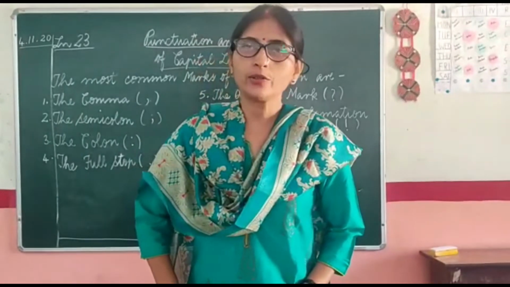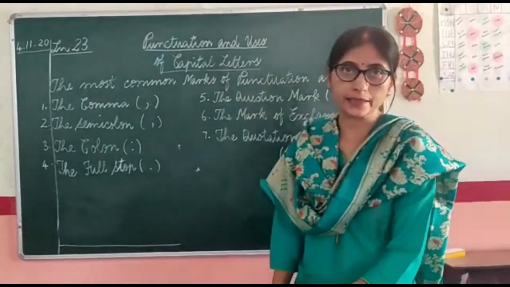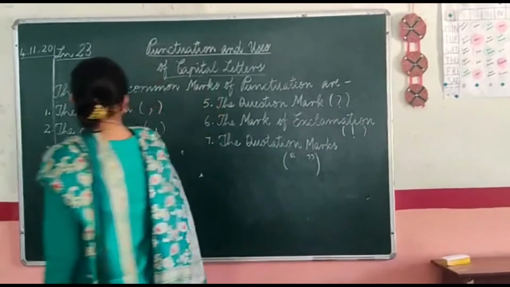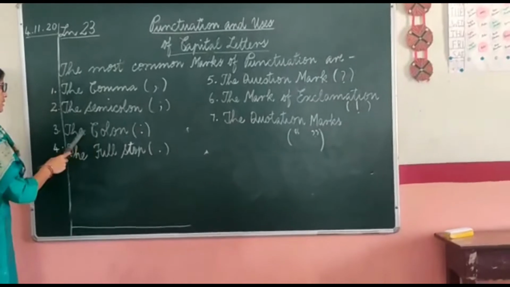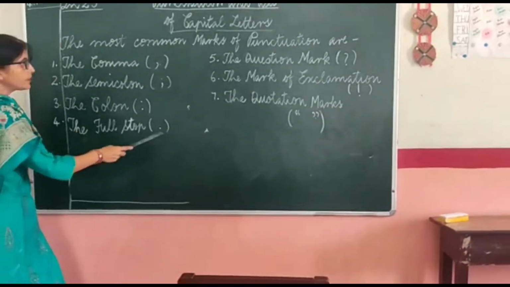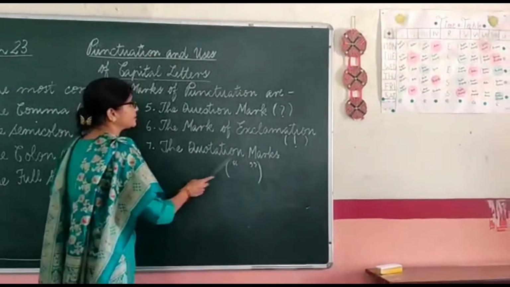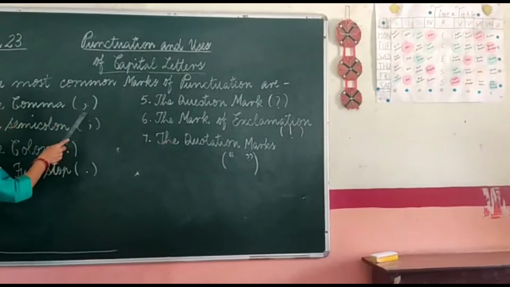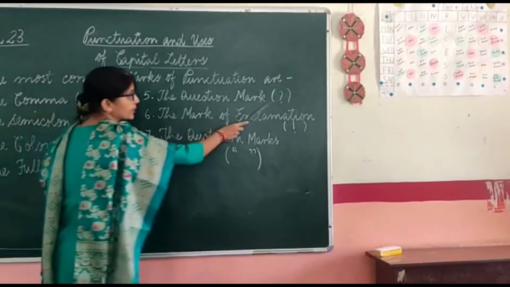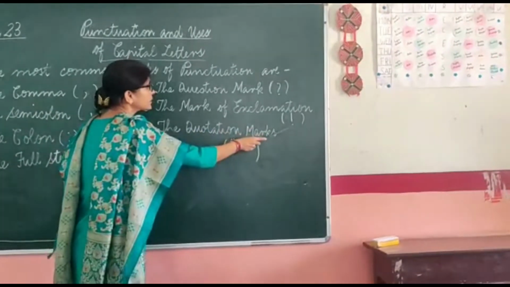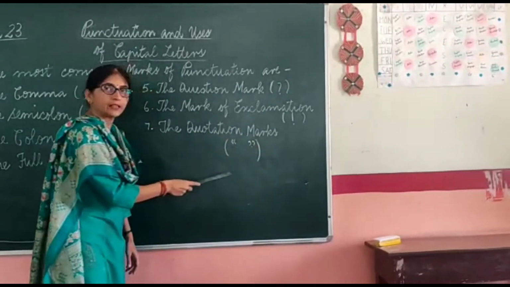Children, today we are going to start with lesson 23, punctuation and uses of capital letters. Okay, so the most common marks of punctuation are the comma, the semicolon, the colon, the full stop, the question mark, the mark of exclamation and the quotation marks. Now these are the signs. This is comma, this is semicolon, this is colon, full stop, question mark, exclamation mark and quotation marks or open and inverted commas.